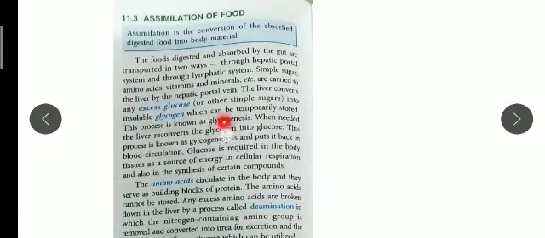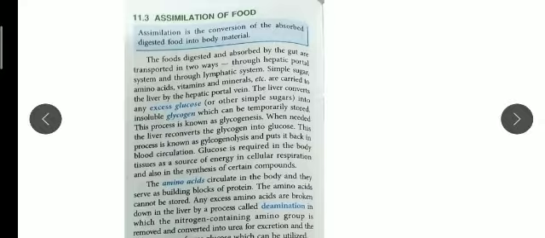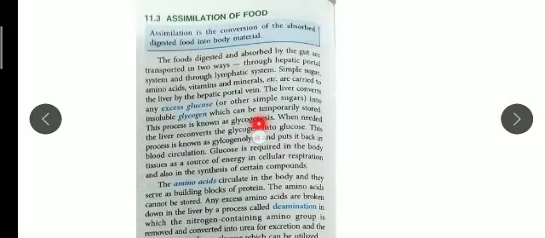Our body stores the glycogen temporarily, and whenever it is essential or required, the liver reconverts the glycogen into glucose. So the liver plays a very important role. The conversion of glucose into glycogen is called glycogenesis. Remember the term: glycogenesis is the process in which the liver converts the excess glucose into glycogen.